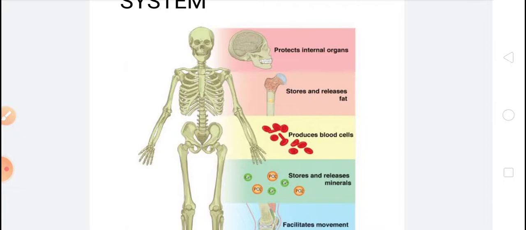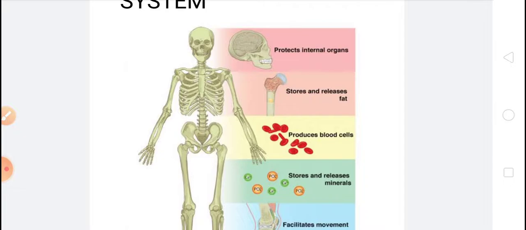These are the delicate internal organs of our body, and these organs are protected by the skeleton. Okay, another function of the skeleton is it allows movement at the joints. Okay, and another function, it makes blood cells with the help of bone marrow.